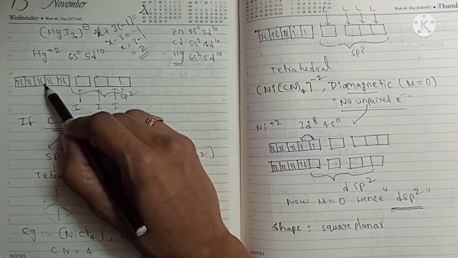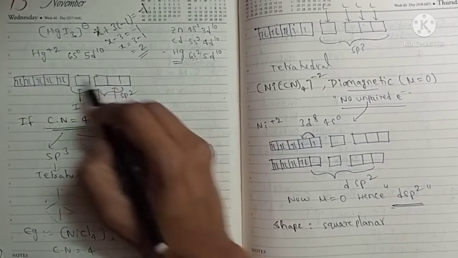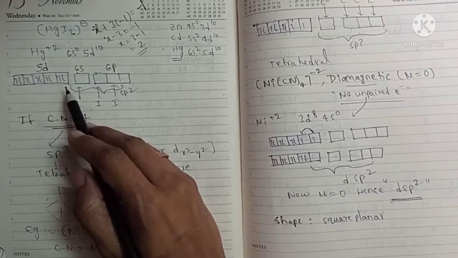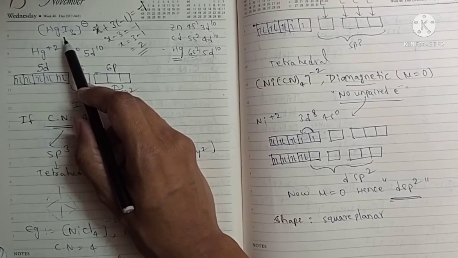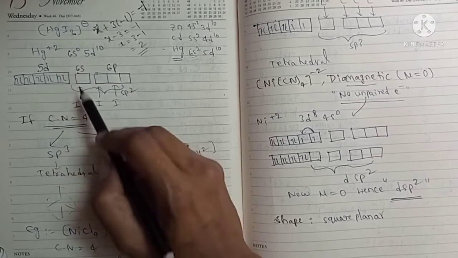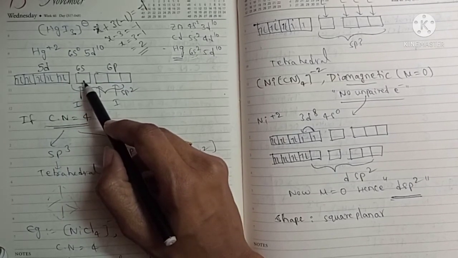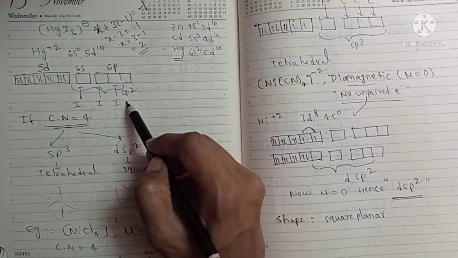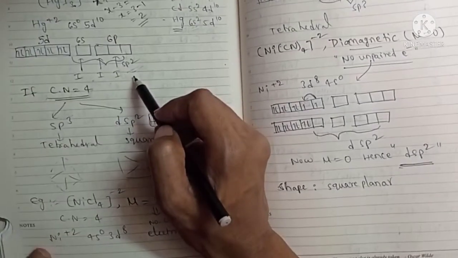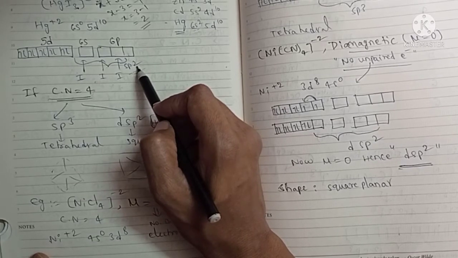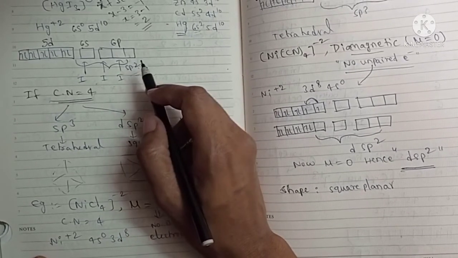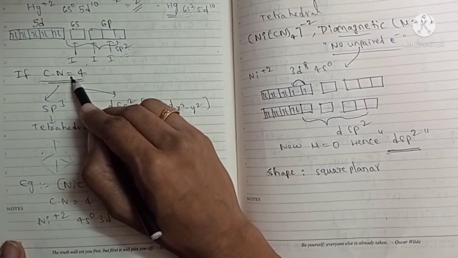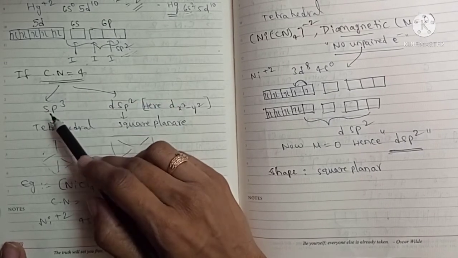This is the 5d orbital, this is 6s0 and this is 6p. So the coordination number is 3. How many empty orbitals do we need to hybridize? 3 empty orbitals, provided from 6s and 6p. So these 3 participate in hybridization, forming sp2 hybridized orbitals, and then they will overlap with the filled electron orbitals of the ligands.